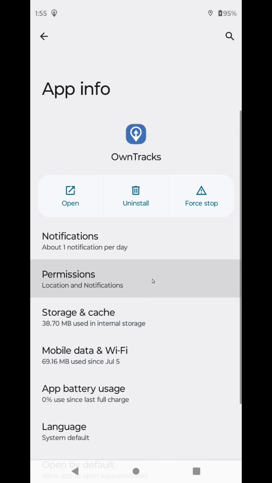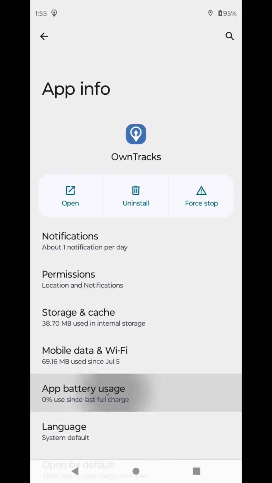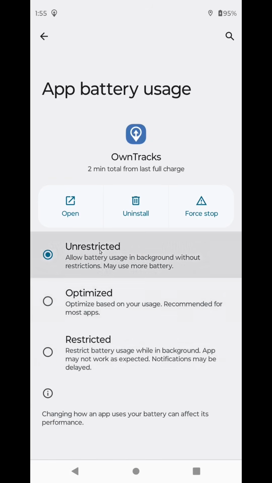And if you want them to, you have to go into the app settings and you come down here to app battery usage. Now, this is my old phone running Android 13. It's a Motorola Stylus G from 3 years ago. I'll click on this and you'll see that there's different options: restricted, optimized, and unrestricted. If you want the program running in the background all the time and you don't want it being killed off after the phone's been locked for a bit, you have to set it to unrestricted.